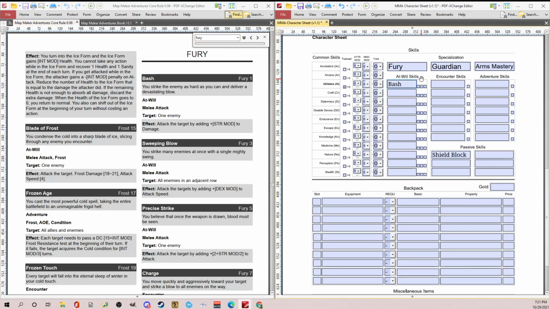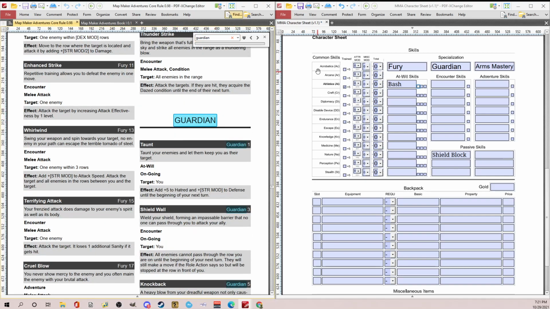And then you have these little tick marks. So if you're in an encounter, you can tick these and show how many you've used. So it kind of helps a little bit. So you strike the enemy as hard as you can and deliver a devastating blow. One enemy, and you attack the target by adding your strength modifier to damage. So hopefully we have one at some point. But we don't. We'll go through that later. All right. So let's do Guardian. Let's look for Guardian.